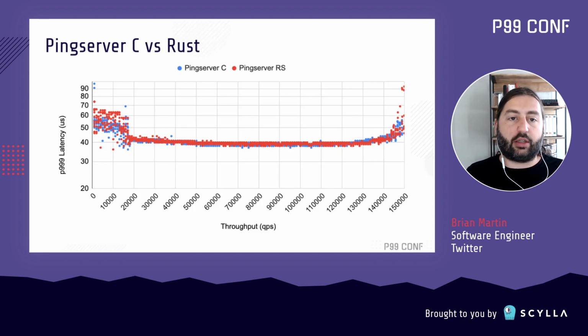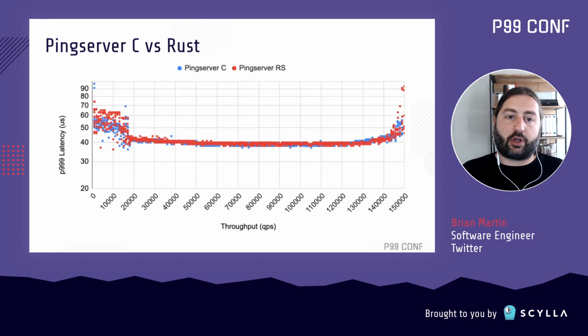And here we're again looking at the latency curve of the P99 latency versus throughput, and the baseline is in blue and the Rust version is in red. And they're pretty much the same. So this looks good to merge, and we can move on to working on a real cache service. Great.